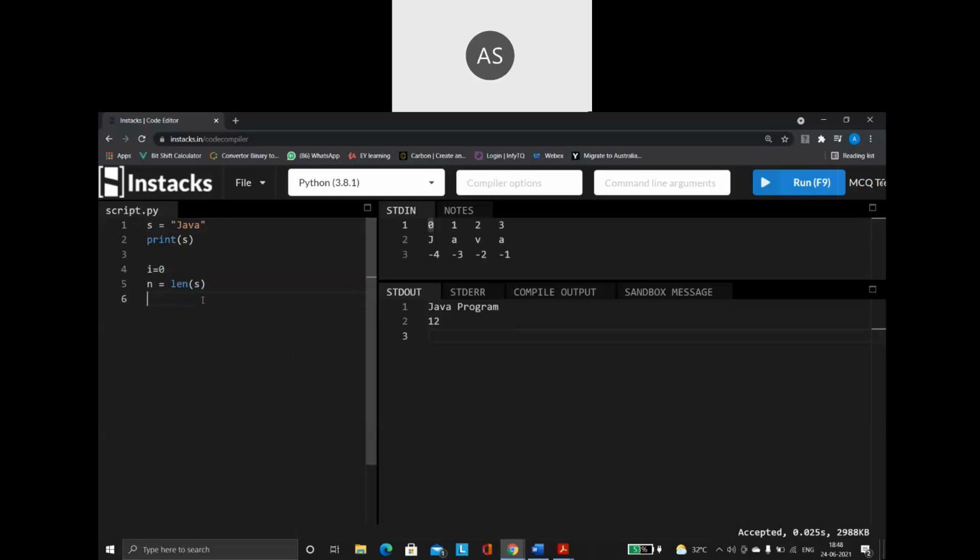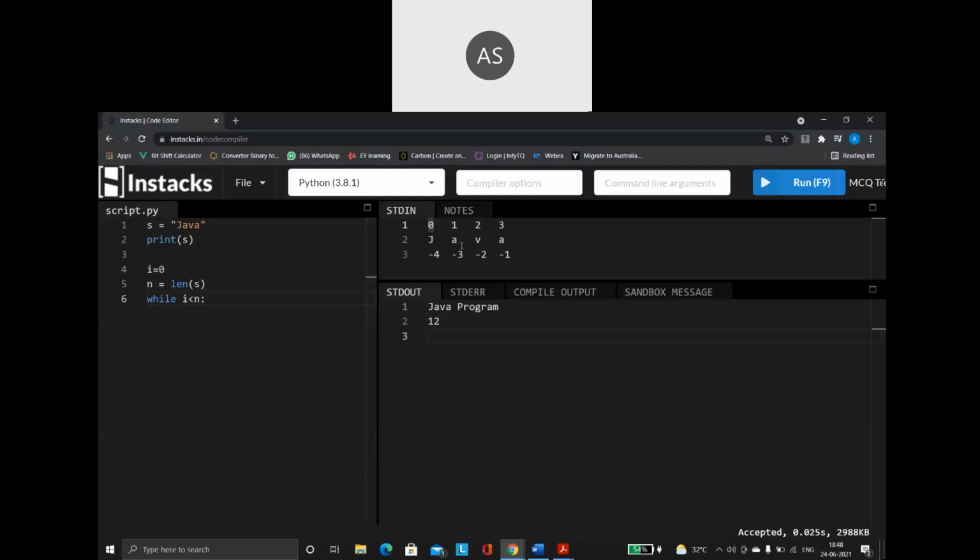Okay, now let us go back to our while loop. Now I am going to say while i is less than n. As long as the i value is less than n, this loop has to keep on going. Because what is going to be the n value? The n value is going to have the number 4, because that is the length of the string.